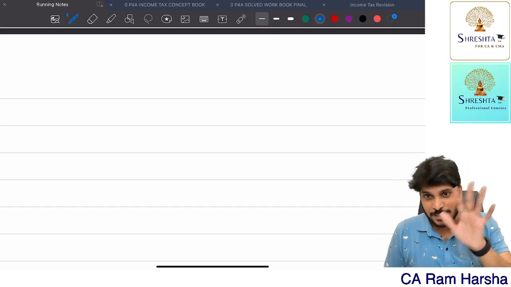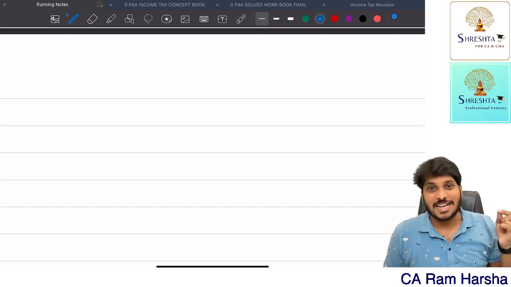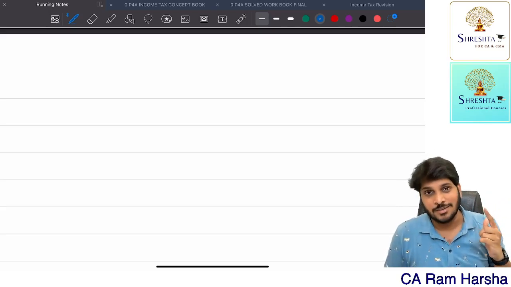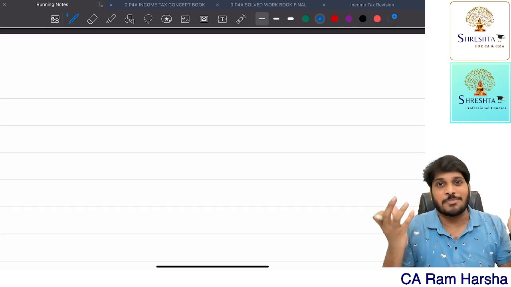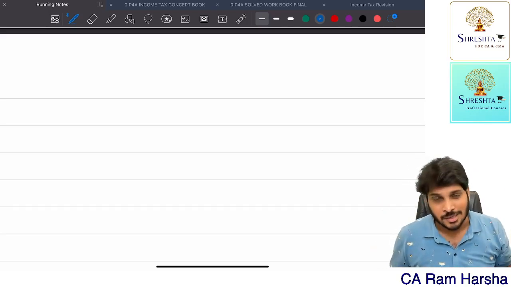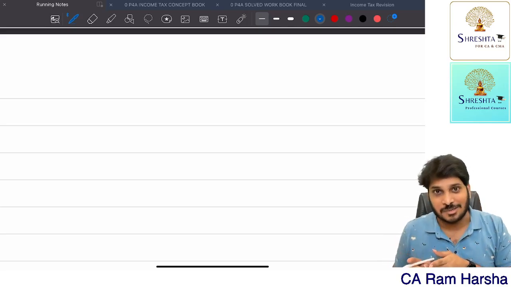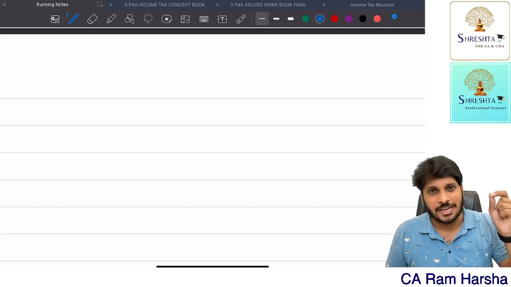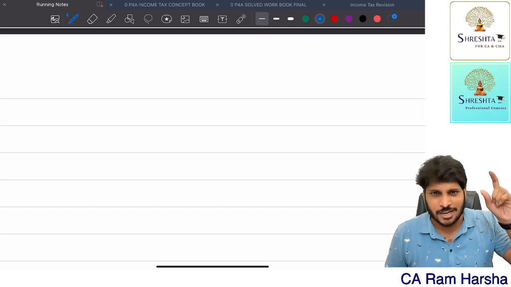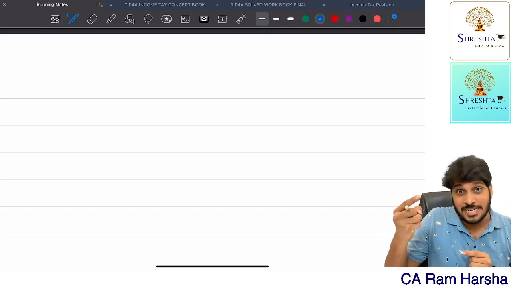For your food expenses, no deduction. For that only basic exemption limit is given for an individual. If you are an individual, basic exemption is given to satisfy your basic needs like food, cloth. Getting it? But for shelter, again, there is a deduction. Shelter means nothing but house. So if you buy a house, if you pay any loan on that, interest on that, you are eligible for deduction under house property.